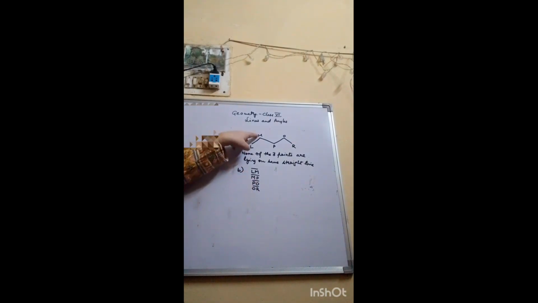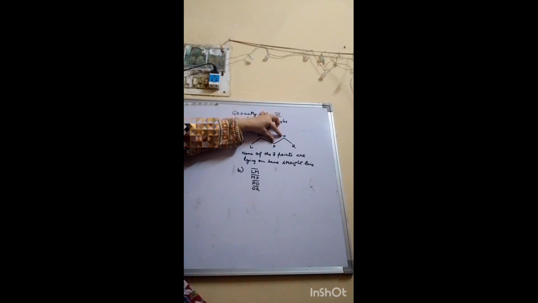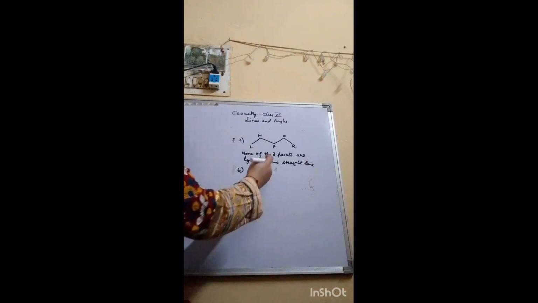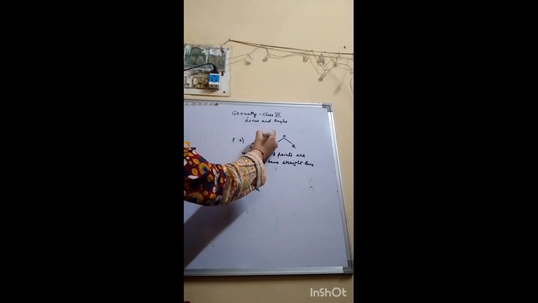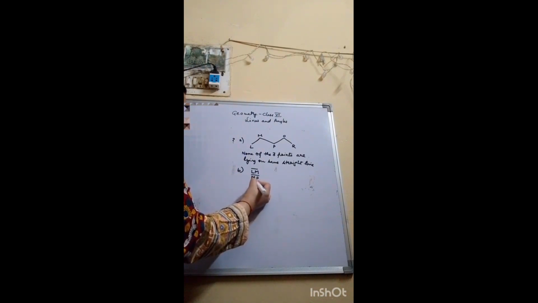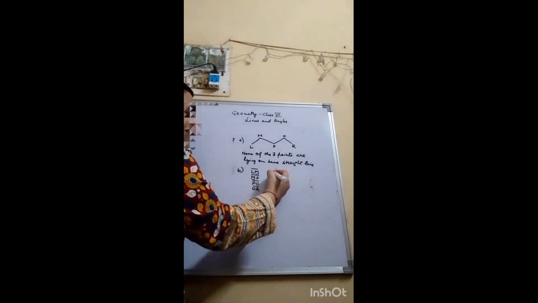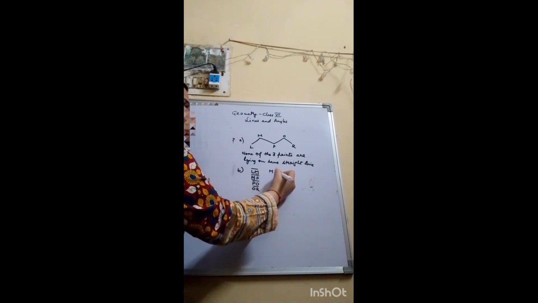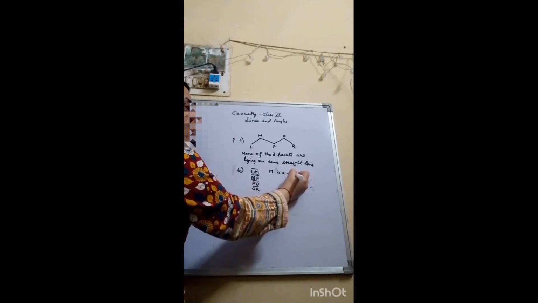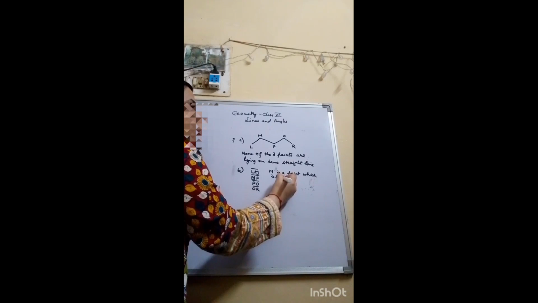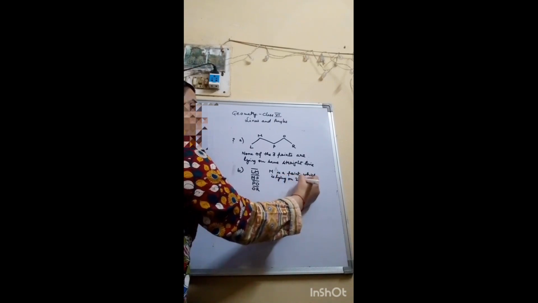So which line segments are being made in this? One is LM, the second is MP, the third is OP and PO, and the fourth is OR. Now you have to see the point which is lying on two line segments. Here M is written and here also M is written. This means which point is common in these two lines? M is common. So M is the point which is lying on two line segments.